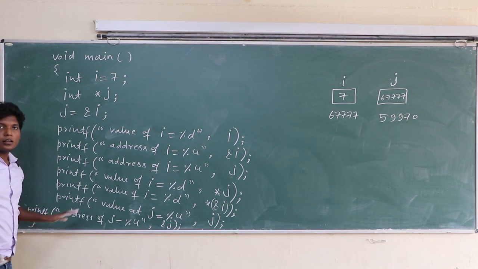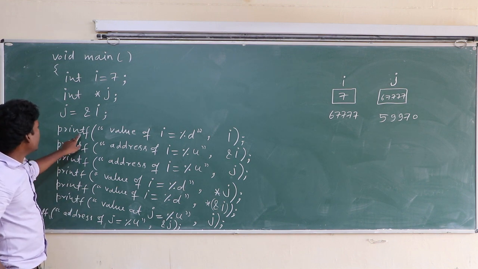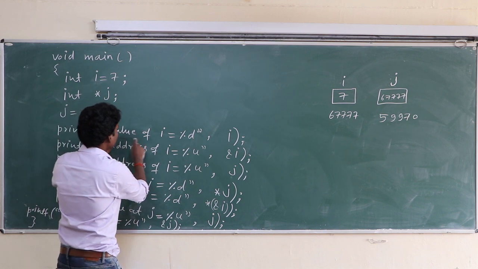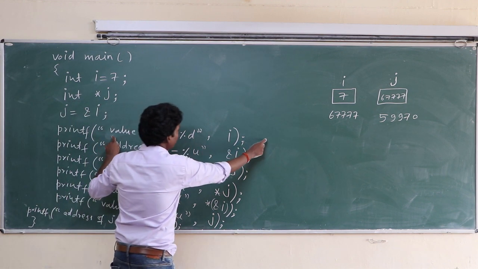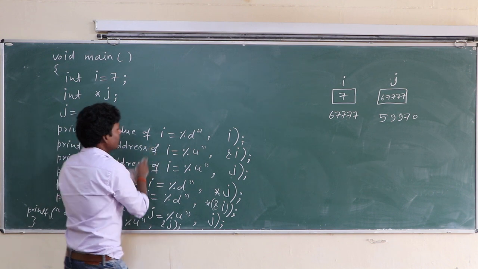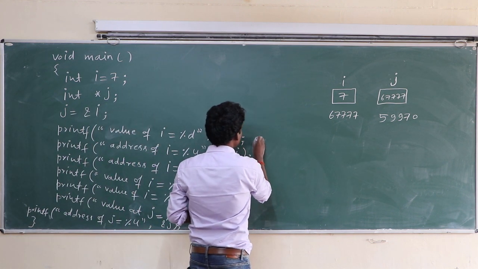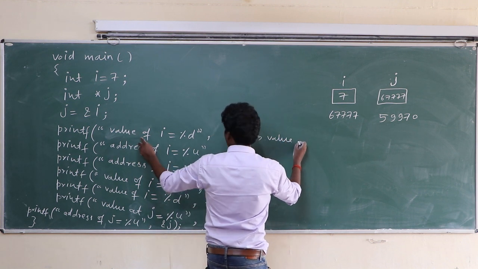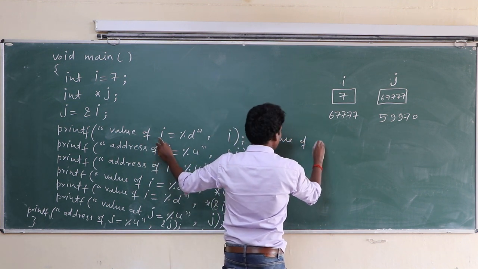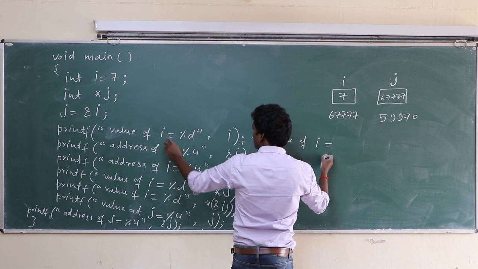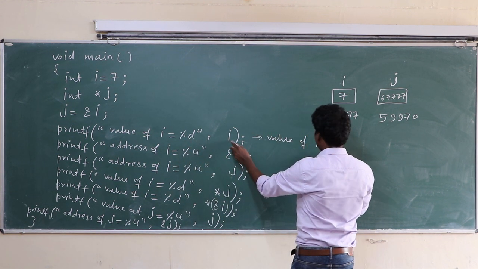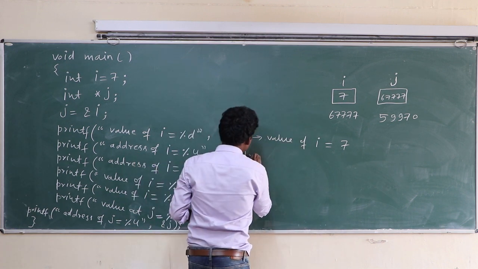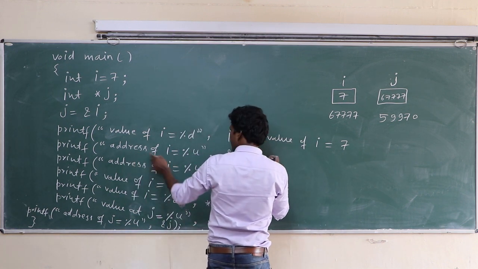So what will be the result here? Printf value of I equal to, this statement is copied as it is here, value of I equal to, in place of %d this will be printed, that is 7. Here what will be the output?